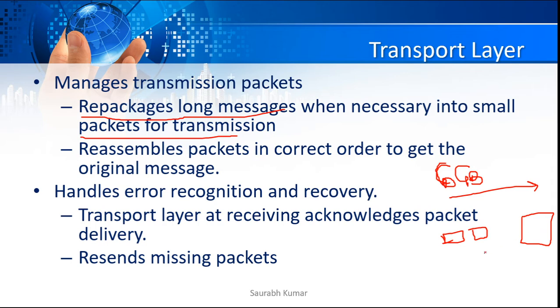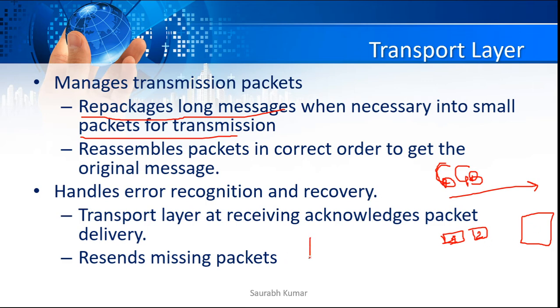The second task of the transport layer is giving them a number, because there are many packets, these segments. Giving everyone a number is also a task of the transport layer, and that process is called giving a sequence number. And that sequence number helps a lot when we talk about receiving.